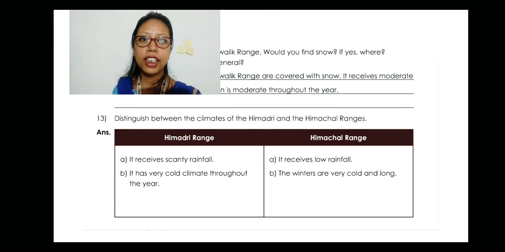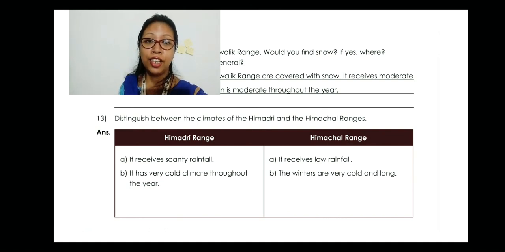Question number 13. Distinguish between the climates of the Himadri and the Himachal ranges. Himadri receives scanty rainfall, very few, hardly any. But Himachal receives low rainfall, not moderate, but very low rainfall. Then B, Himadri has a very cold climate throughout the year.